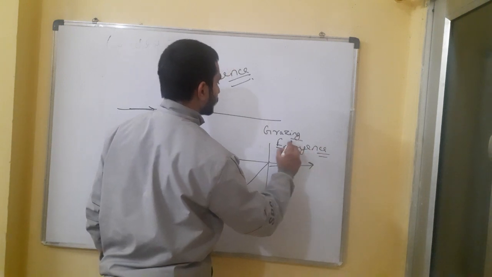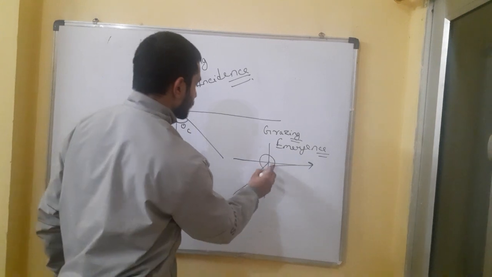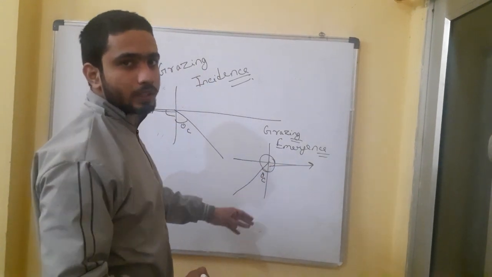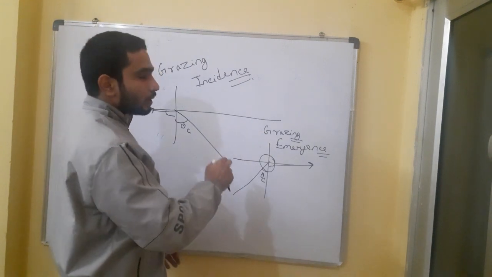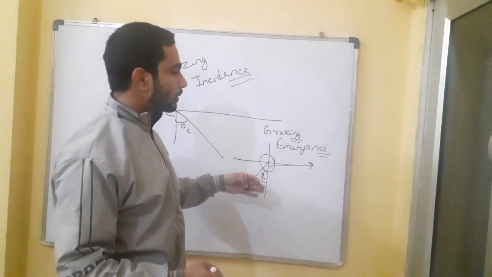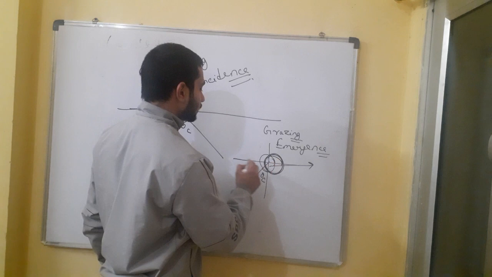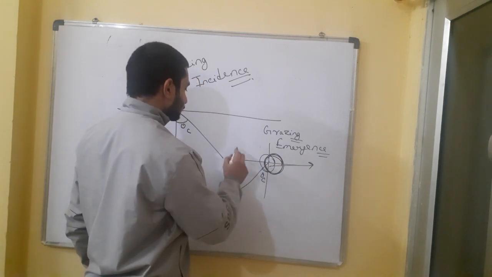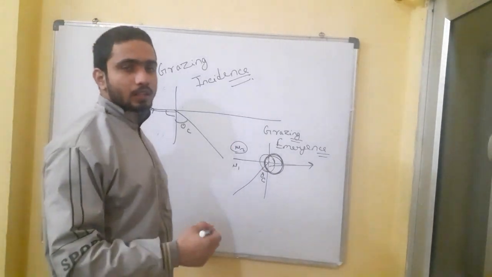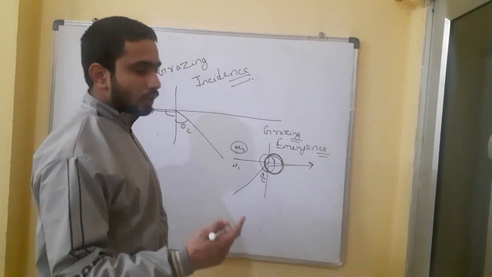And this is the last ray. After that, total internal reflection will be there, and no ray will go out into the second medium. This ray is just touching the medium boundary of the second medium, so it is a grazing emergence. After the grazing emergence condition, we will have total internal reflection.